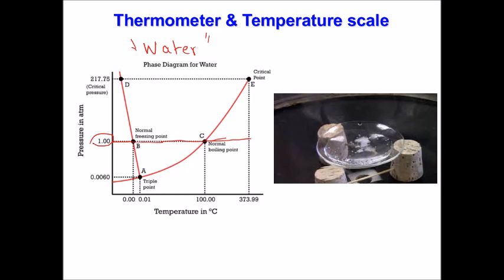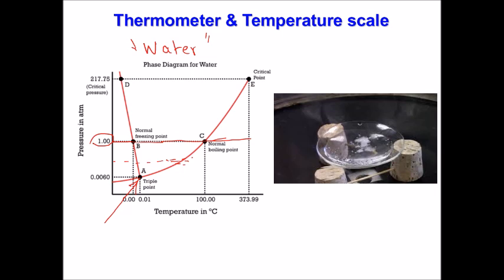But when you change pressure, as you can see here, if you go away from this 1 atmosphere, the freezing point and the boiling point change. If you take another pressure here, the boiling point of water, for example, is not 100 degrees, much less than that. The most important thing here is this point. What is this point? That's what we call the triple point of water.